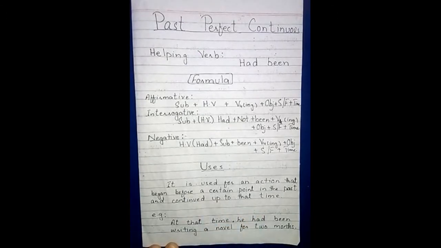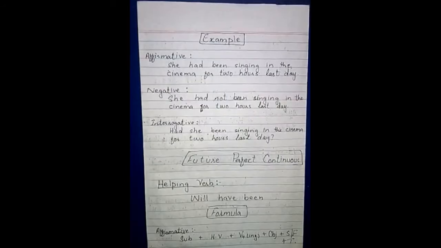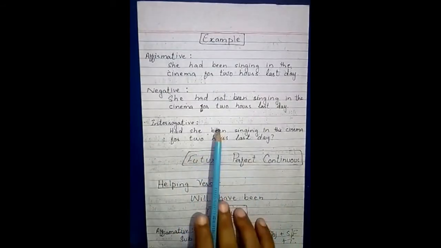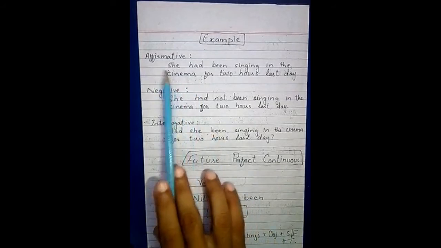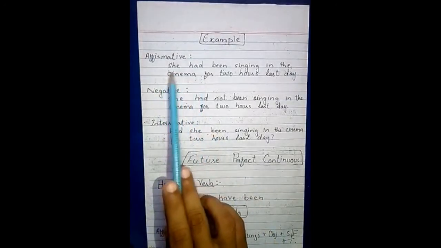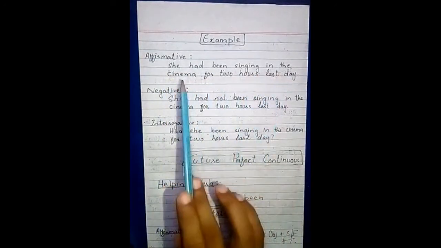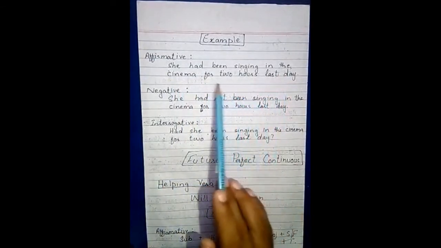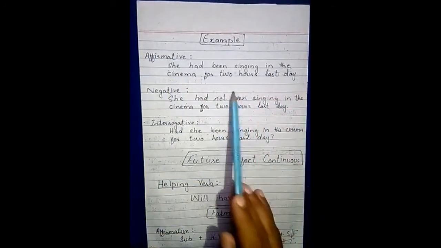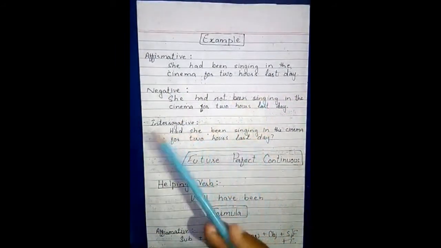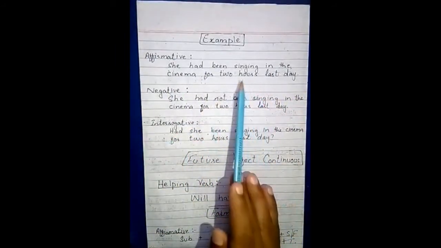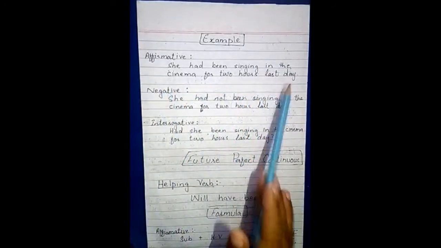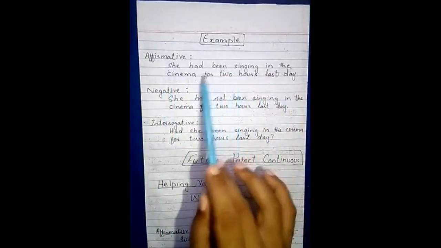Okay, now I am giving you the example of past perfect continuous. So students, this is the example of past perfect continuous. In affirmative, I have made the sentence, she had been singing in the cinema for 2 hours last day. It means that a girl was standing in the cinema and for 2 hours she had been singing. For that 2 hours we use past perfect continuous.